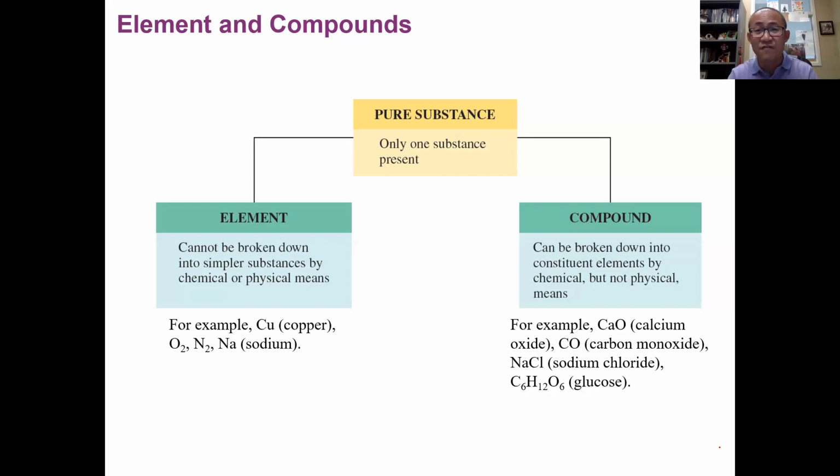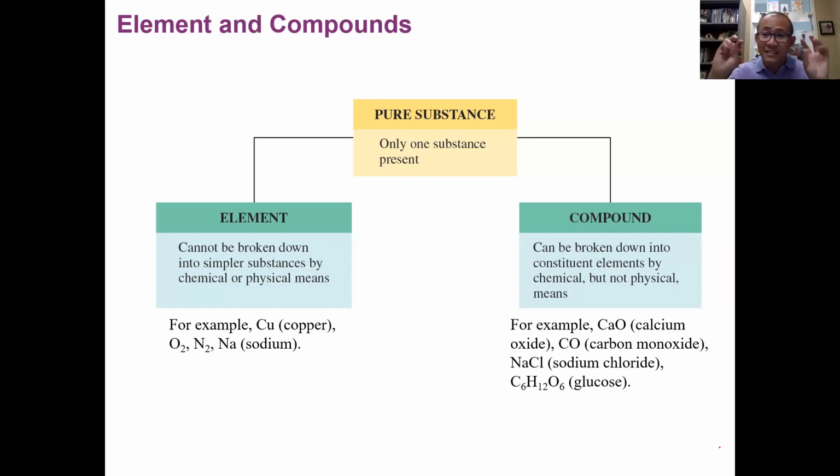Because of that, we call these pure substances with two or more elements combined compounds. So what's the difference between an element and a compound? An element has only one element. A compound has two or more elements combined in the structure of the substance.